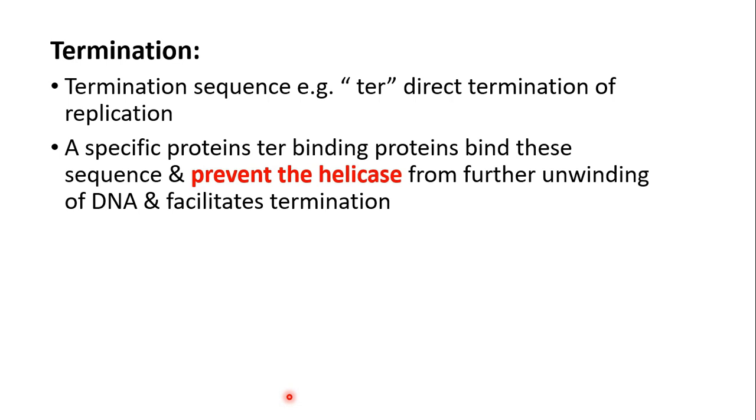Termination occurs by termination sequence like direct termination of replication. A specific binding protein binds these sequences and prevents the helicase from further unwinding of DNA and facilitates termination.